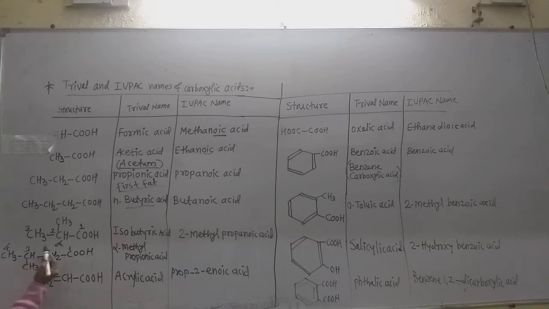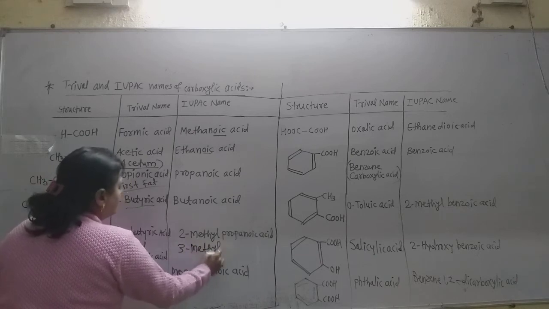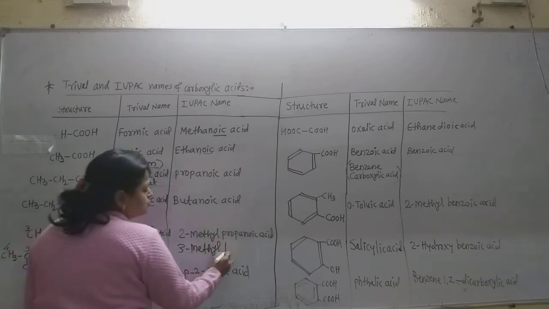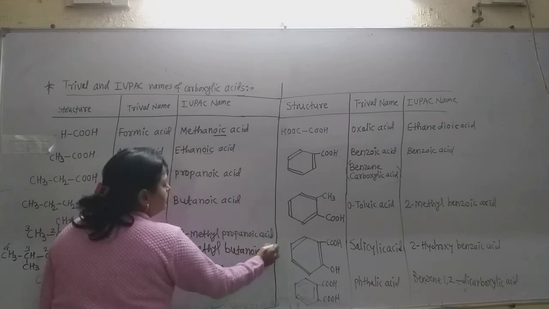Always give the number starting from the carbon of the COOH group. So the IUPAC name of this compound is 3-methyl, and there are 4 carbon atoms in the chain, so it is butanoic acid, 3-methyl butanoic acid.